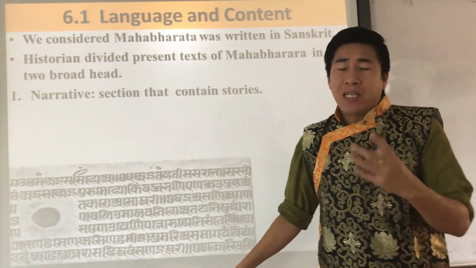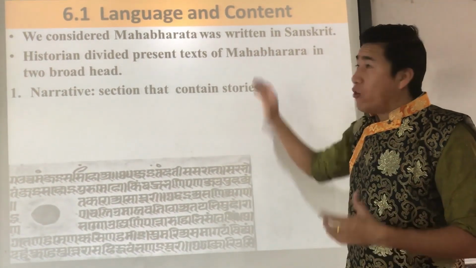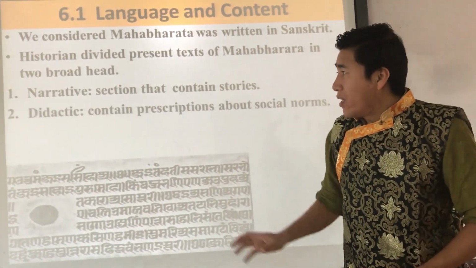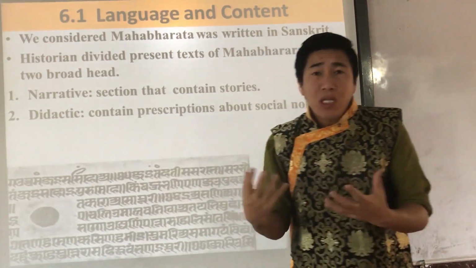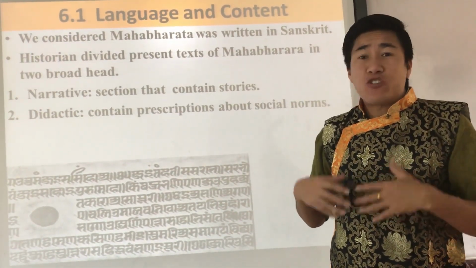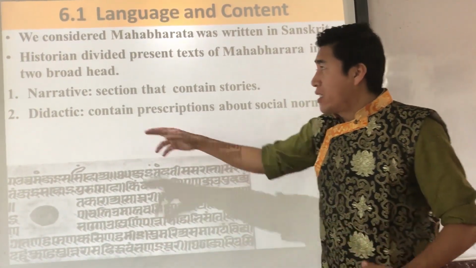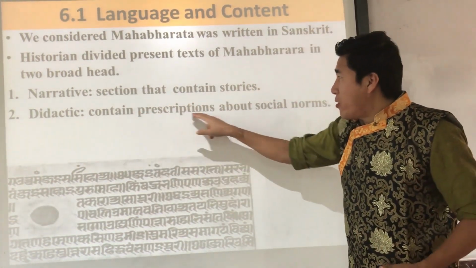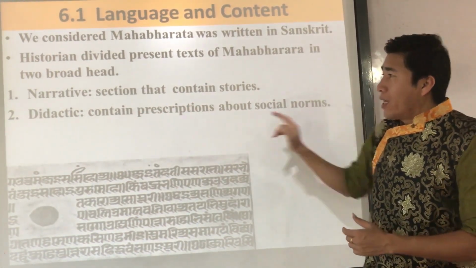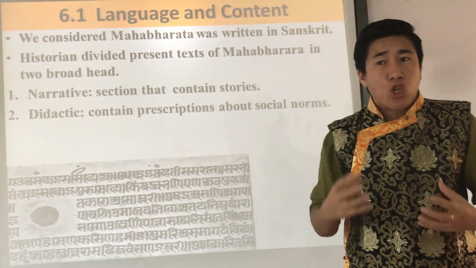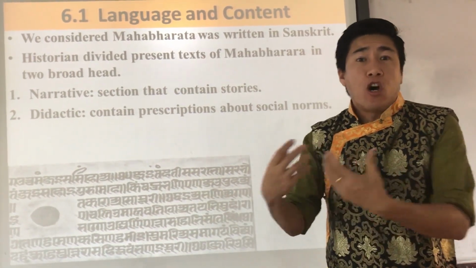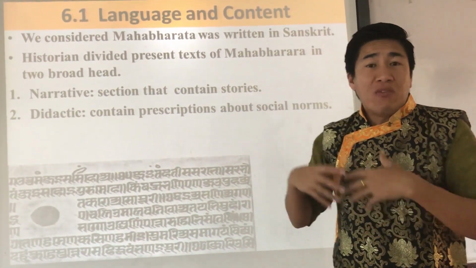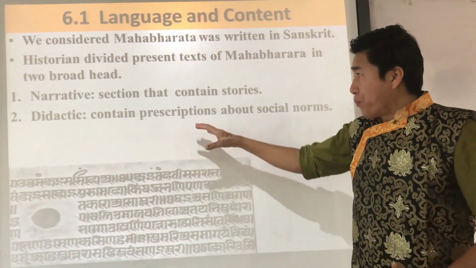The second chapter, or second content of the Mahabharata, is didactic. Didactic usually means it has a purpose of instruction. It contains prescriptions about social norms, moral values, and ethical values.